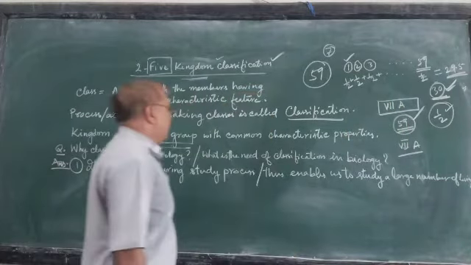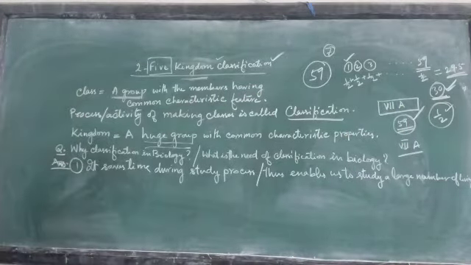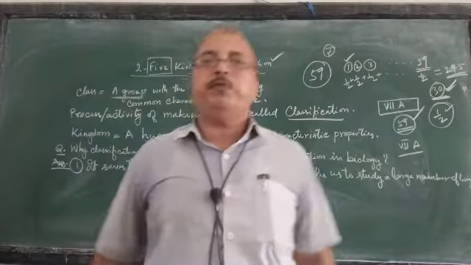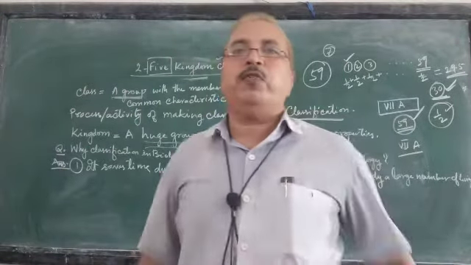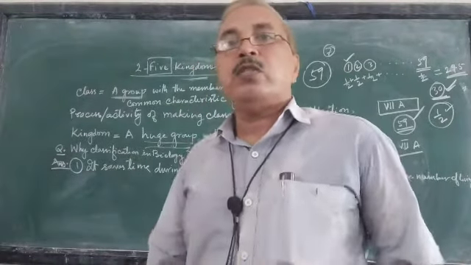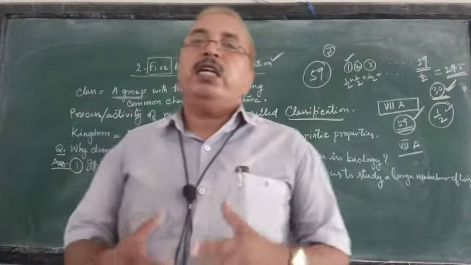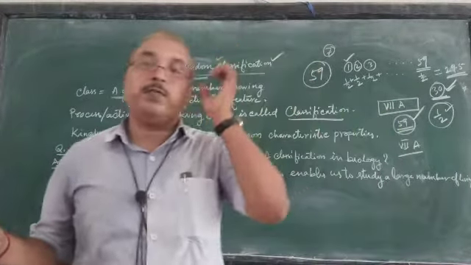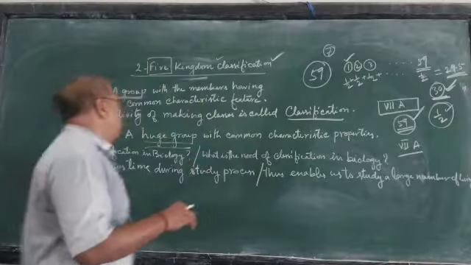Clear? This will enable us to study a huge number of living beings that live on earth. Right? Means we can increase our knowledge with the help of this classification in a short while.